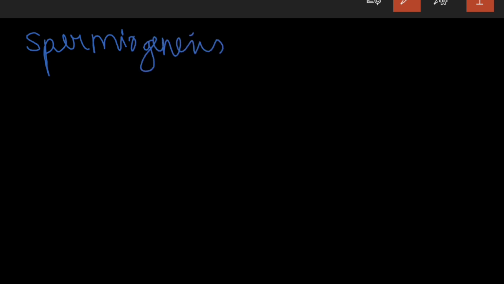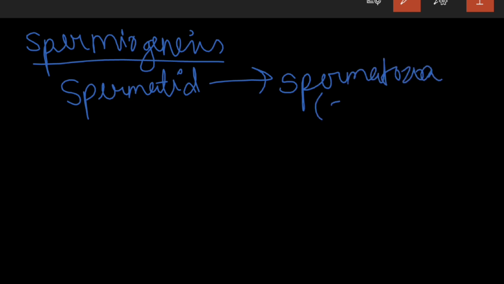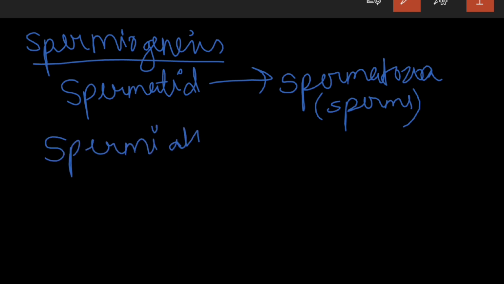See, let's clear it once again. First there will be spermiogenesis. Spermiogenesis is when the spermatids, which are haploid, get converted into spermatozoa, meaning sperms. And next is spermiation. So this is the first one, this is the second one.